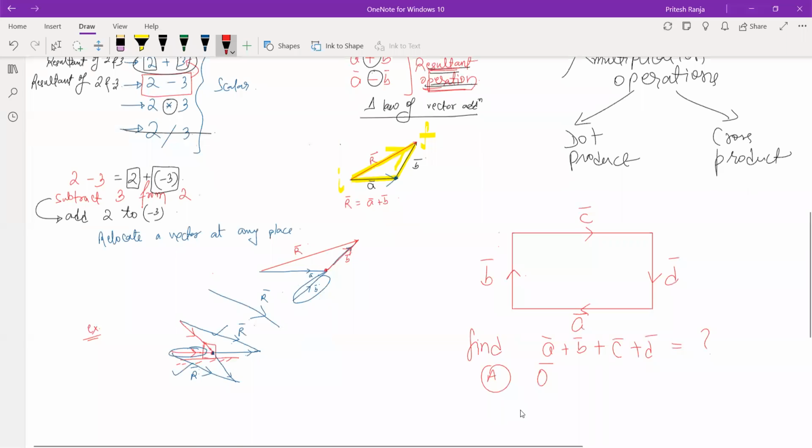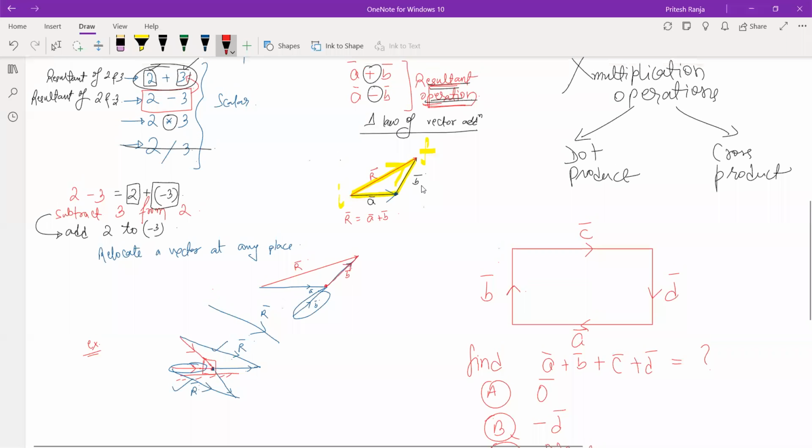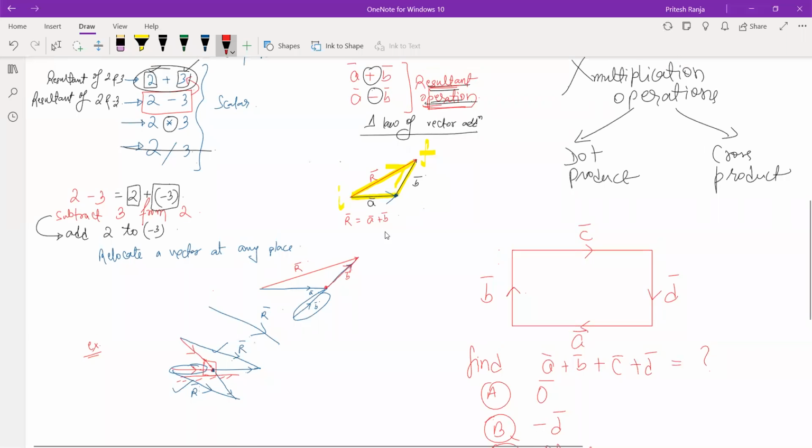A, 0. B, minus D. C, and D, none of the above. So from A, B, and C, you have to select whatever you find is correct. So no one should select D. After you have written, you can do this question.